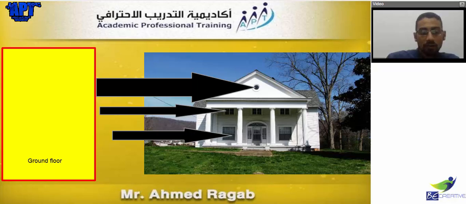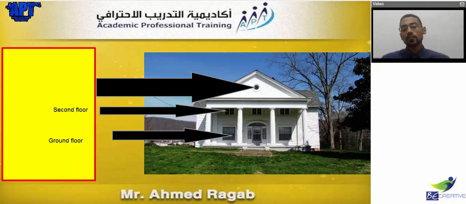So that goes for this one, ground floor. Now this one is called the second floor. So we have ground floor, we have the second floor. So normally the house consists of 2 floors or more.